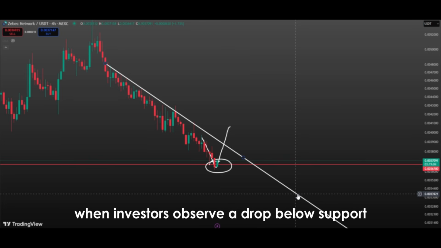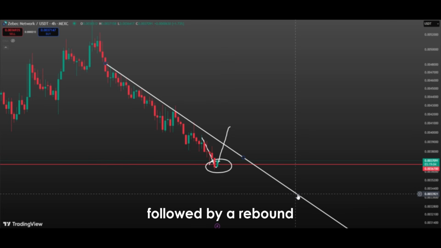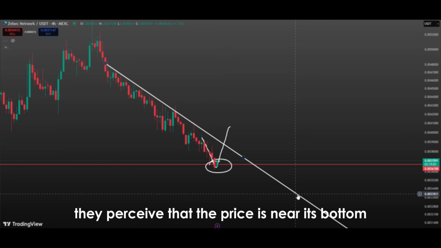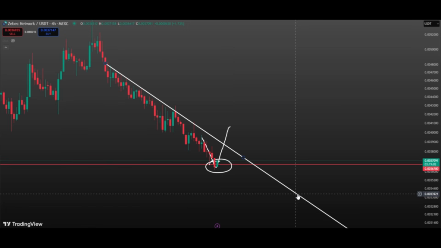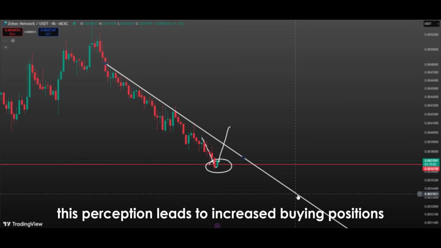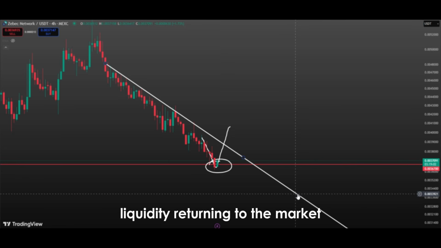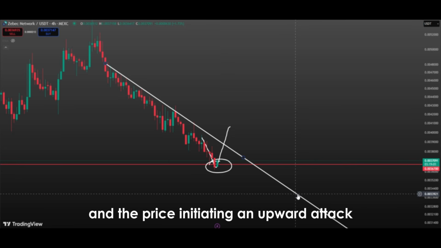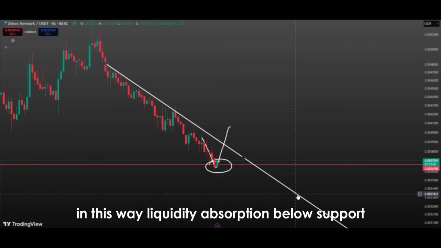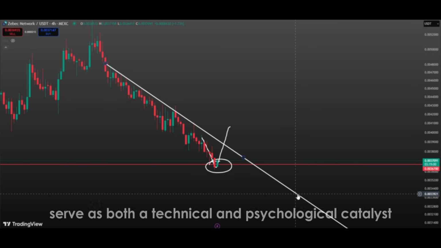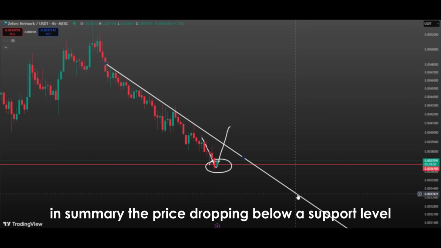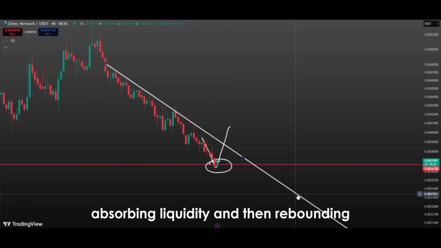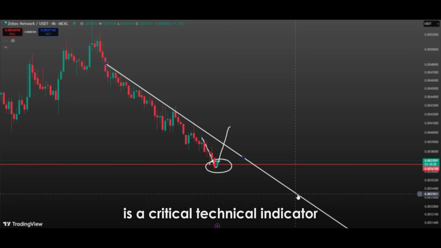Psychologically, when investors observe a drop below support followed by a rebound, they perceive that the price is near its bottom and that conditions are favorable for an upward move to begin. This perception leads to increased buying positions, liquidity returning to the market, and the price initiating an upward attack. In this way, liquidity absorption below support and the rebound serve as both a technical and psychological catalyst for upward price movement.